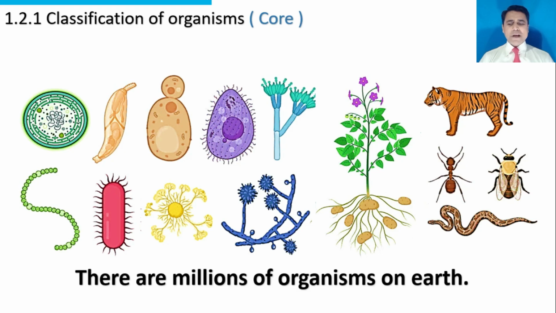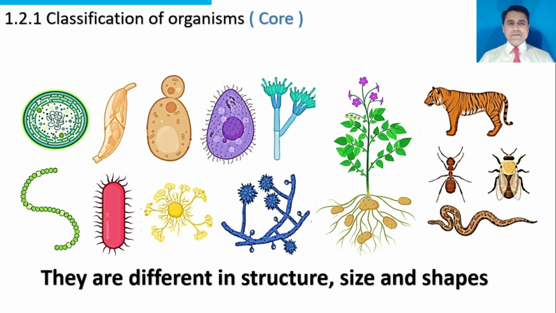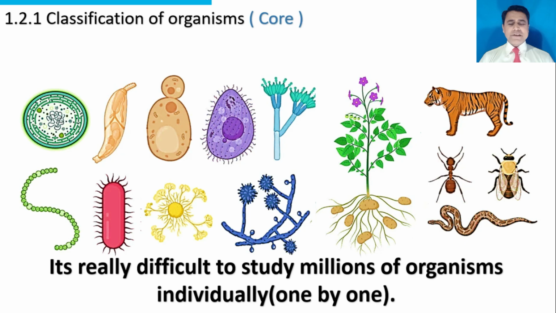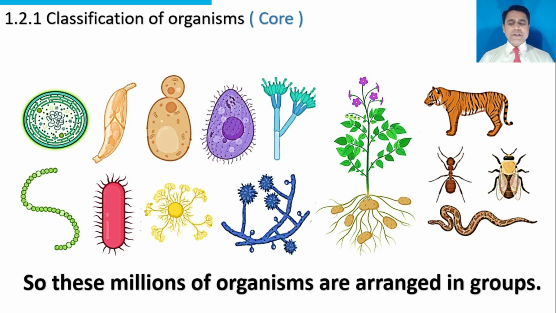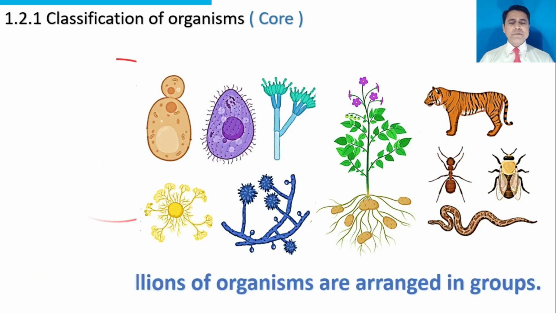They are different in structure, size, and shapes. It's really difficult to study millions of organisms individually, one by one. So these millions of organisms are arranged in groups.